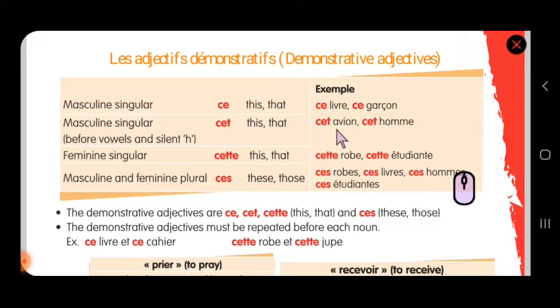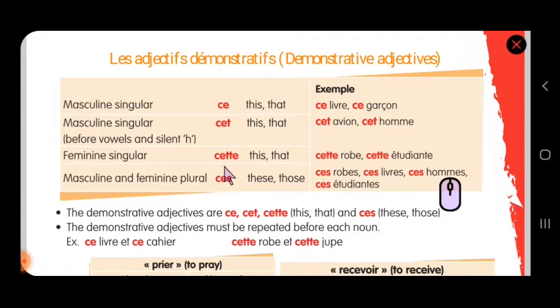Avion is an object, a flight, a plane. Why cet avion? Because CET is given since there is a vowel. And here, a living being, cet homme, this man. Even though it is masculine, the word starts with a vowel, so CET is the one.